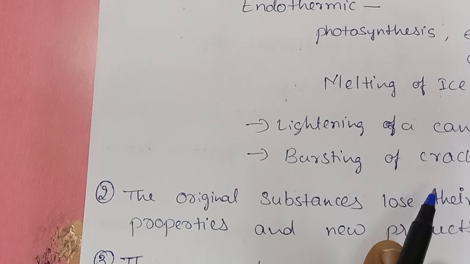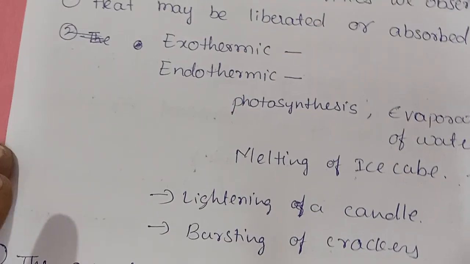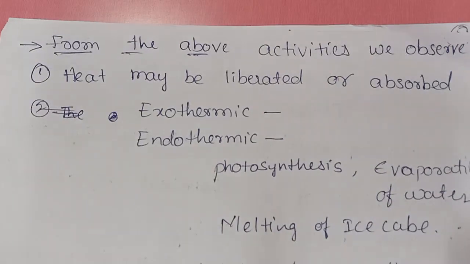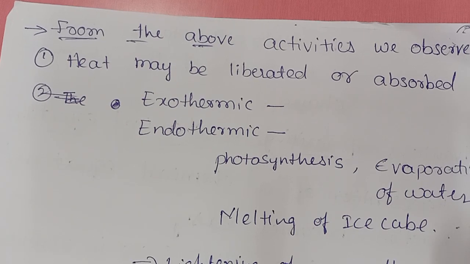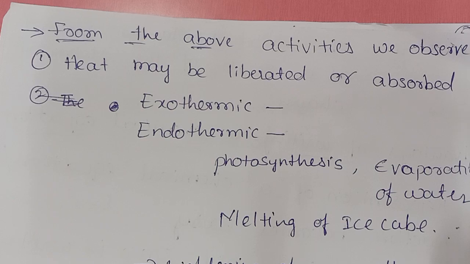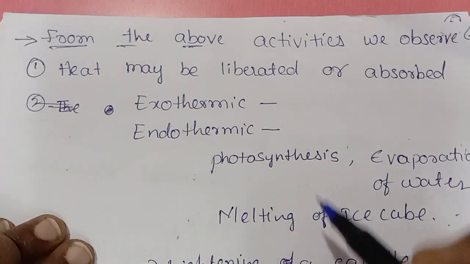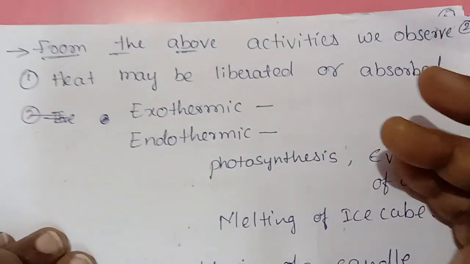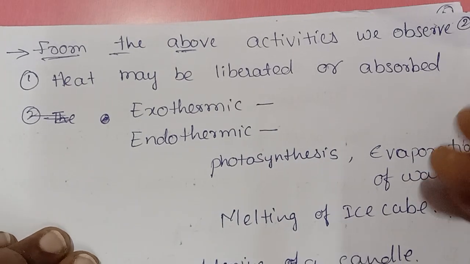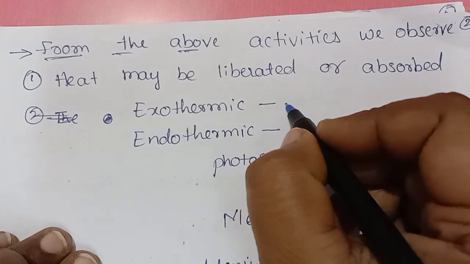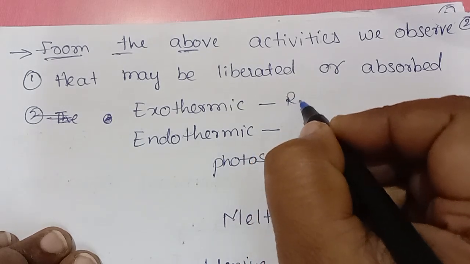From the above activities, we can conclude that heat may be liberated or absorbed. Exothermic, endothermic reaction. If it is releasing heat energy, it is called exothermic reaction. Releasing heat energy.